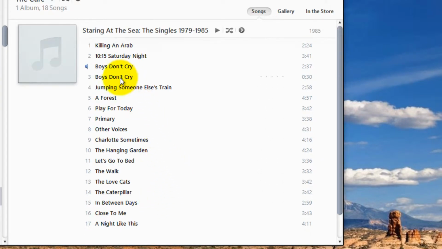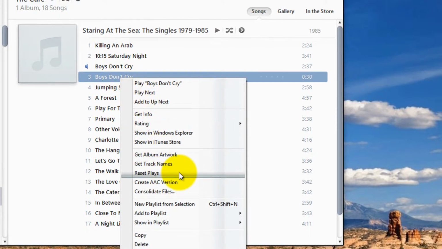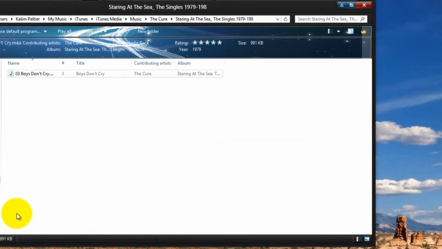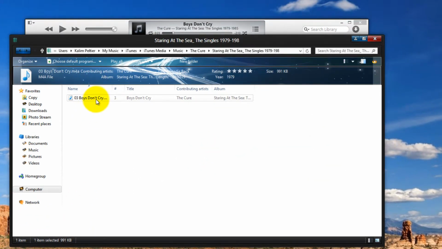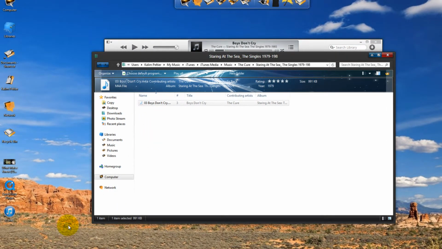And it's going to pop up right underneath it. Now what you're going to do now is press Show in Windows Explorer. Here it is. Here's the ringtone. And I'm going to cut it. I'm going to paste it to my desktop.